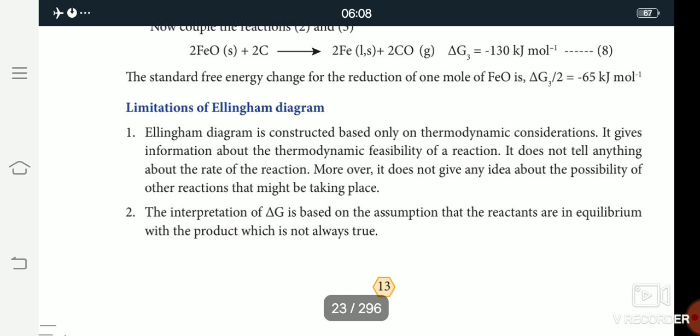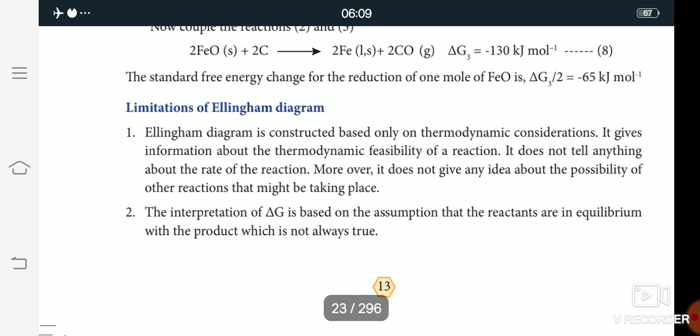Then the next one, the delta G value interpretation, that the reactant is in equilibrium with product, is not always true. So today we only studied the thermodynamic principles of metallurgy and the Ellingham diagram.